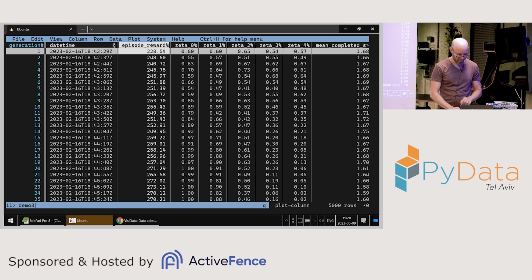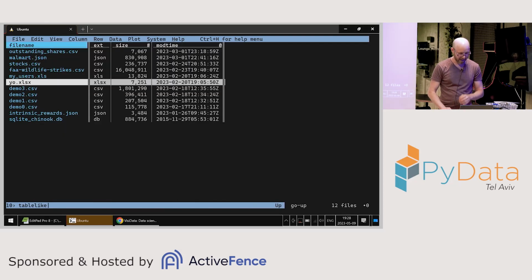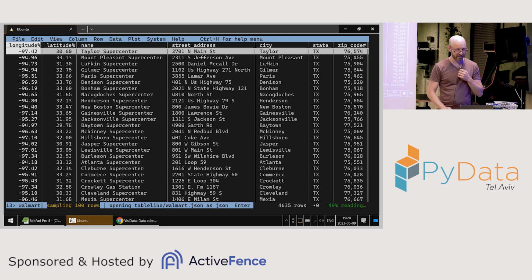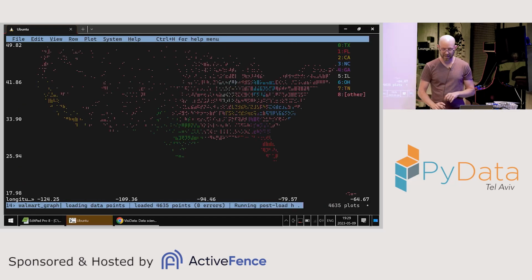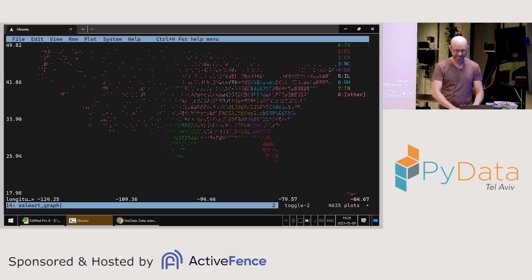I want to show another cool example for a plot. I've got a data set of all Walmart stores in the US, including their location. So I'm going to set the longitude as a key column, and also the state. Key column, in a way, is sort of like the x-axis of the plot. And now I'm going to plot the latitude, and it's going to look like that. So now I'm looking at all the Walmart stores in the US, and I can even toggle them by state. Here's Texas, here's Florida, here's California, right? So I really enjoy that.